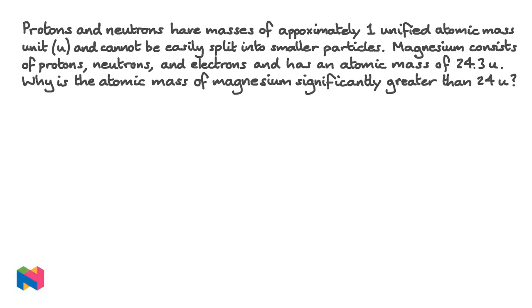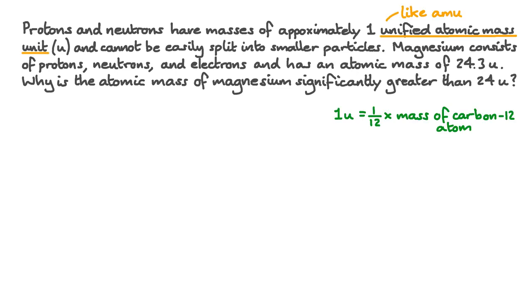Protons and neutrons have masses of approximately 1 unified atomic mass unit, U, and cannot be easily split into smaller particles. Magnesium consists of protons, neutrons, and electrons, and has an atomic mass of 24.3 U. Why is the atomic mass of magnesium significantly greater than 24 U?